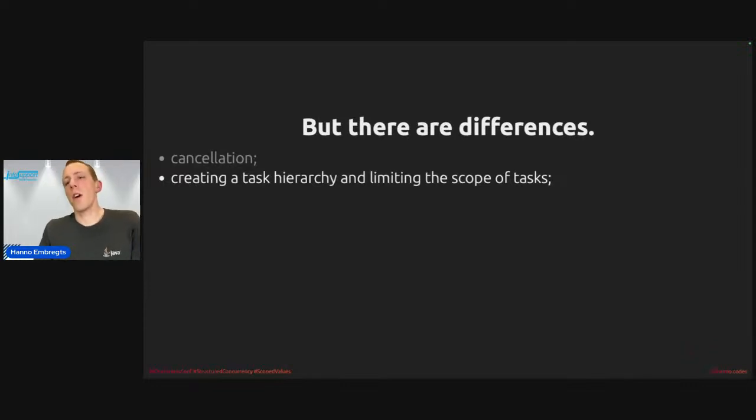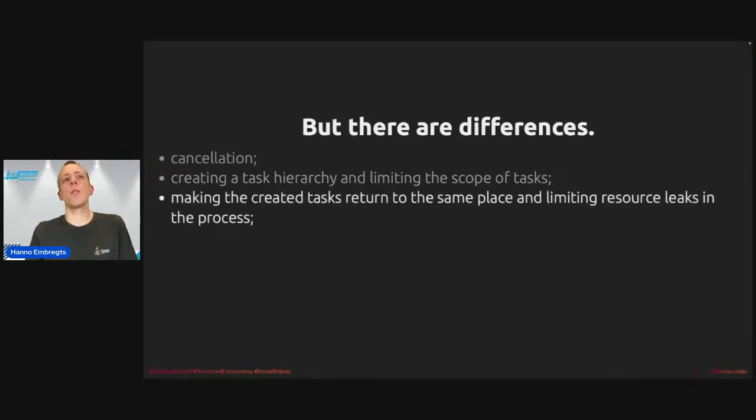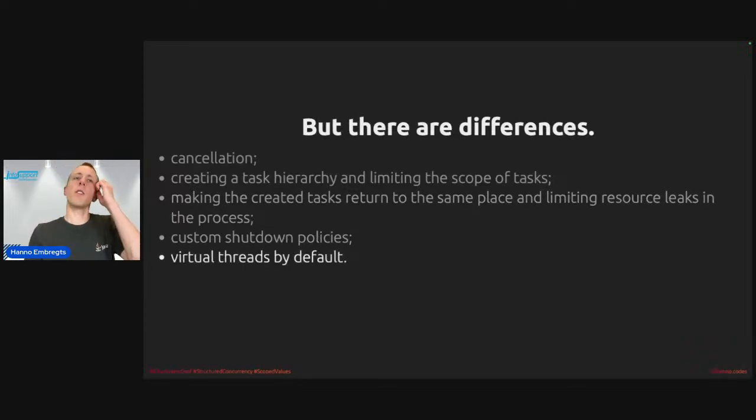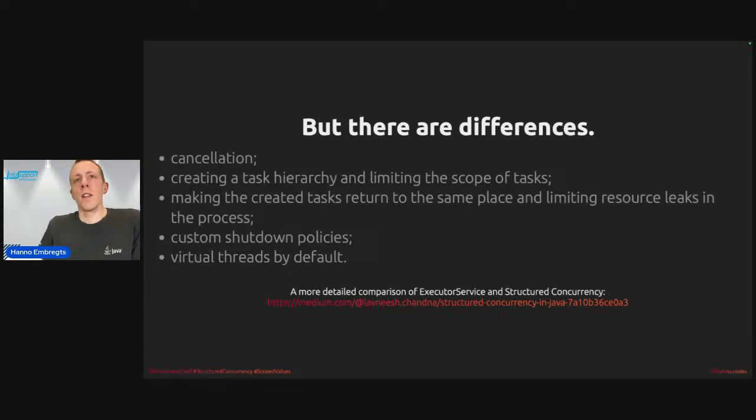Creating a task hierarchy and limiting the scope of tasks, that is not possible with the other two approaches. They can also not make the created tasks return to the same place. They cannot support custom shutdown policies, and they don't use virtual threads by default. However, you can configure, of course, ExecutorServices and CompletableFutures to use them, but they are not used by default. If you're interested in this topic, there's a good article on Medium that I used prior to this talk. You can check out that link if you want. The slides will also be online later if you want.